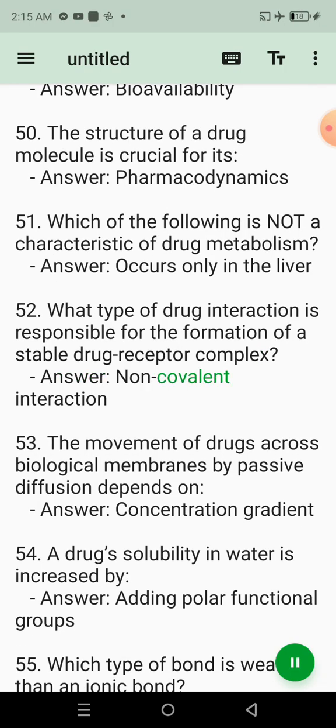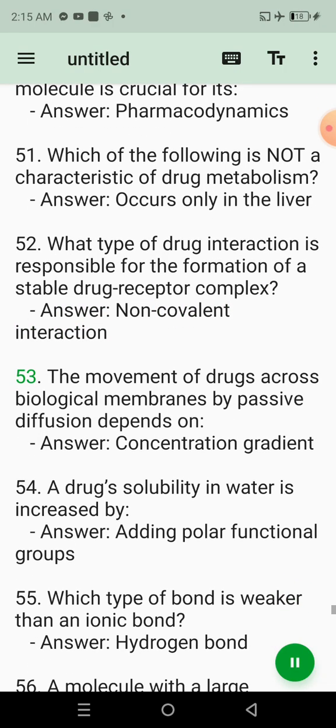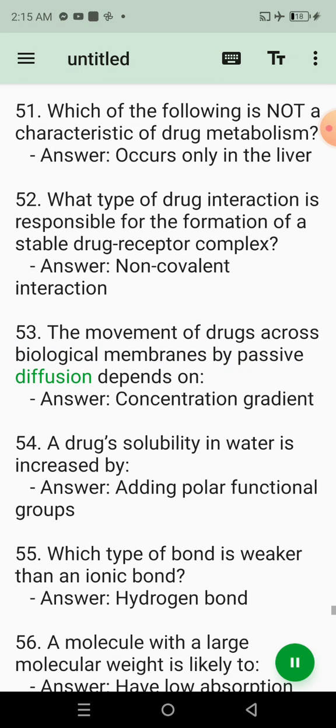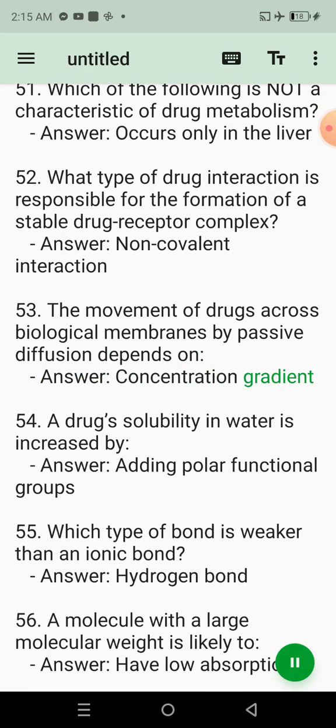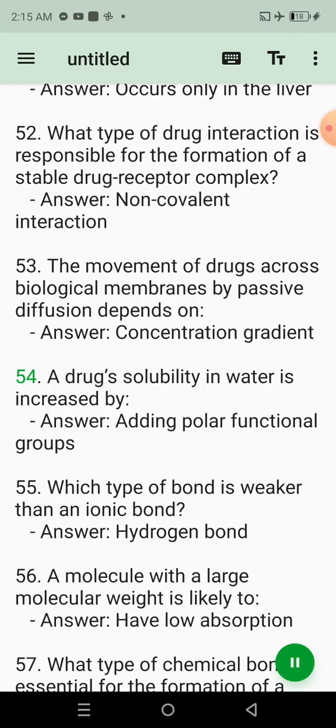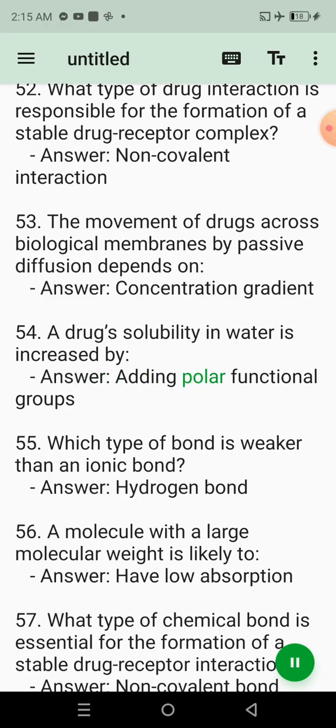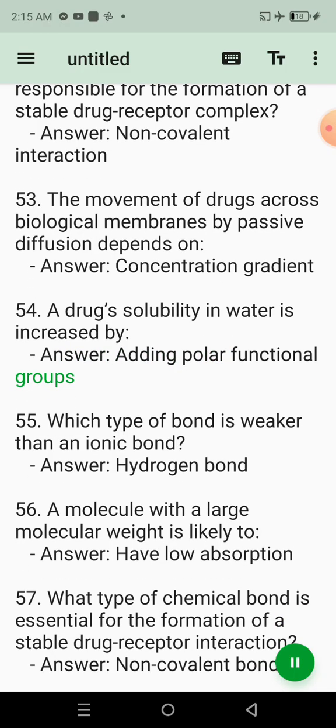Answer. Non-covalent interaction. 53. The movement of drugs across biological membranes by passive diffusion depends on. Answer. Concentration gradient. 54. A drug's solubility in water is increased by. Answer. Adding polar functional groups.